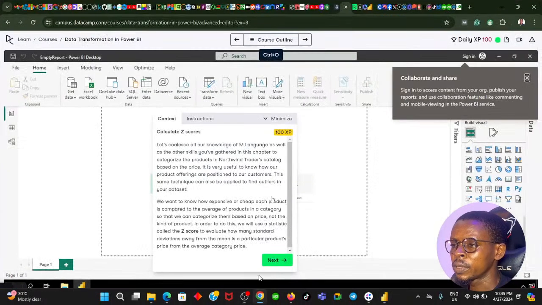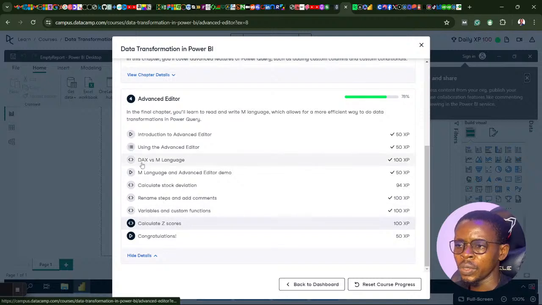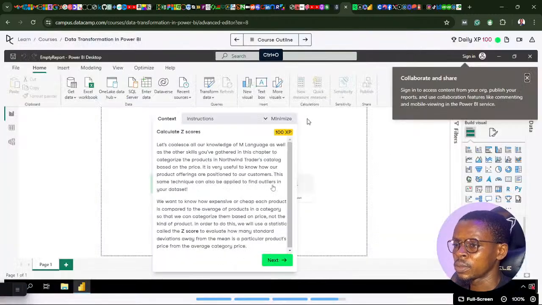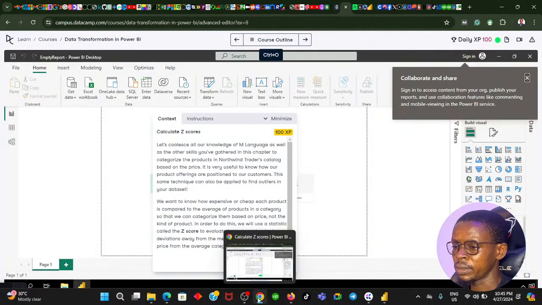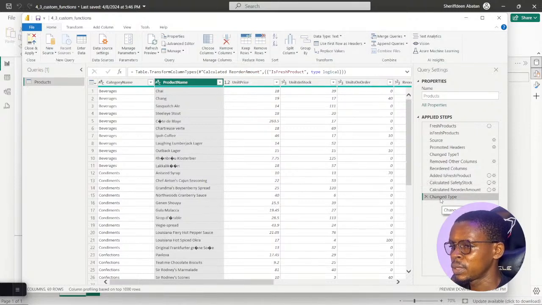You definitely want to go back to the last live stream and start from there, to understand all we did right from the beginning of this advanced editor. If the code looks alien to you, don't worry, you just have to understand the concept really quick. So I just close and apply this calculation, and probably continue from there.